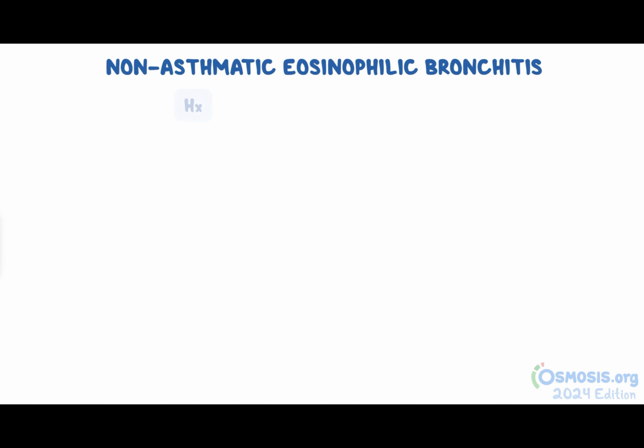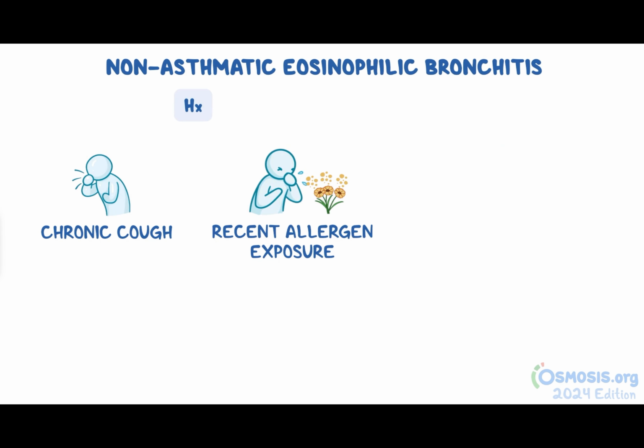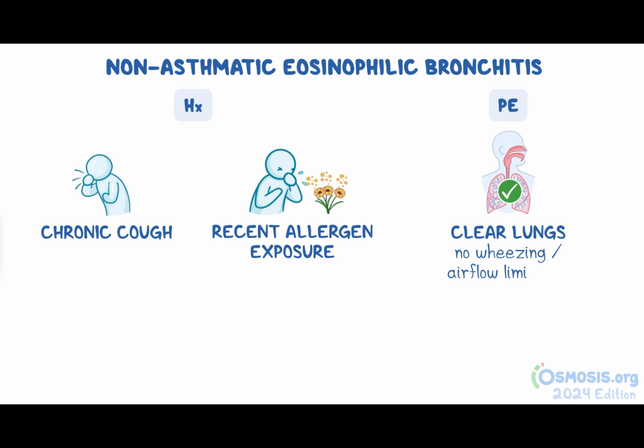Okay, moving on to non-asthmatic eosinophilic bronchitis. Along with a chronic cough, these patients may report a history of seasonal allergies or recent allergen exposure. Additionally, their physical exam will reveal clear lungs with no wheezing or evidence of airflow limitation.